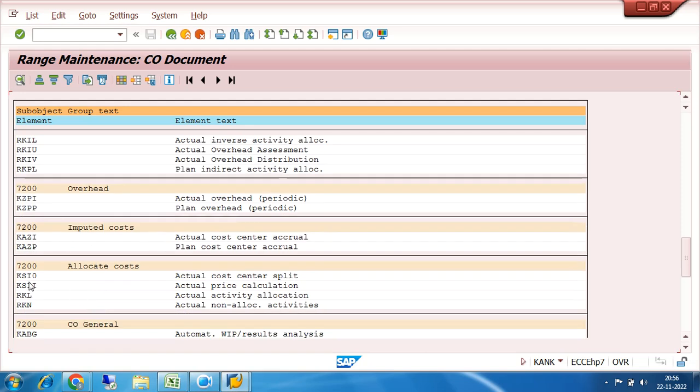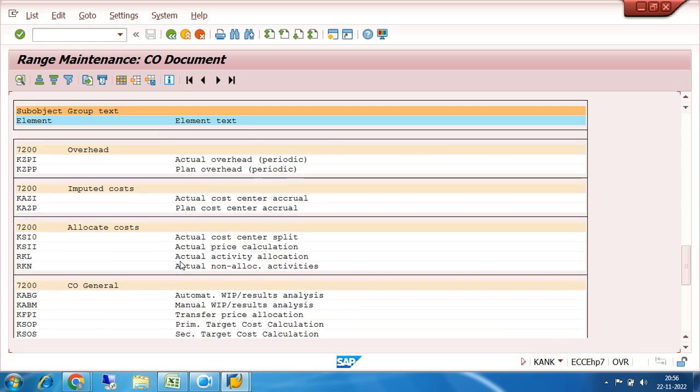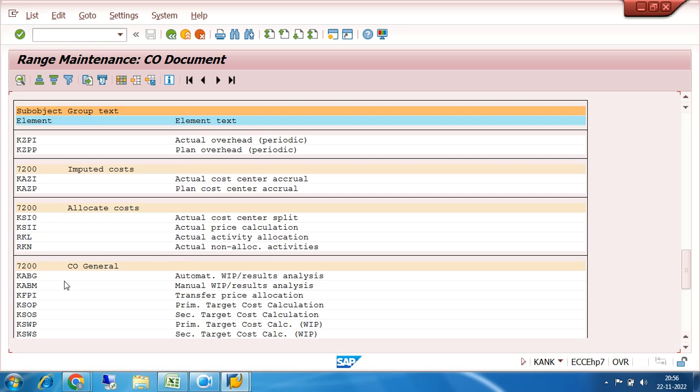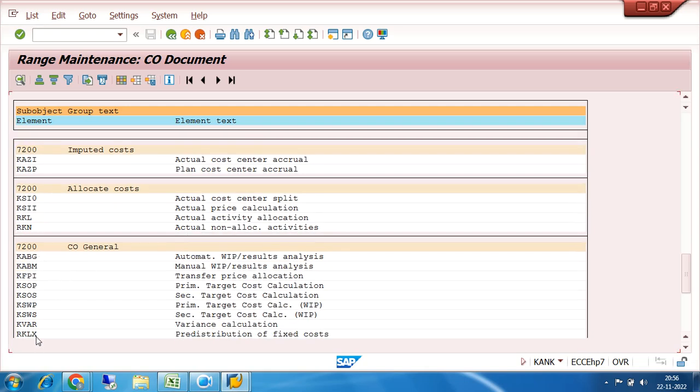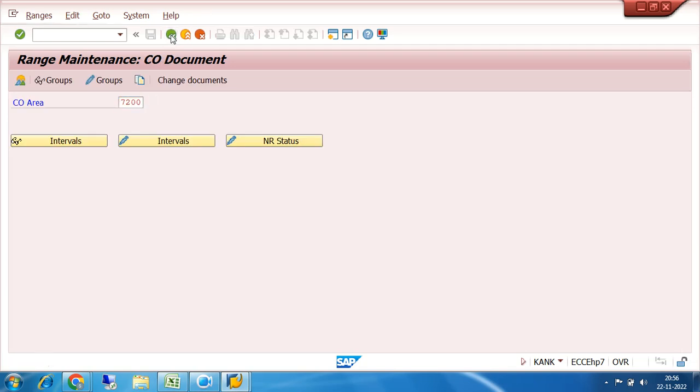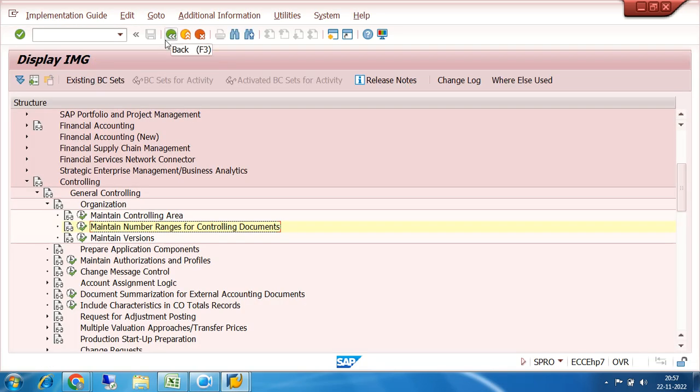Similarly, actual price calculation in product costing will be KSII. Similarly, actual activity allocation, RKN. In case of activity based costing, these things will be there. So lots of transaction types are there which will be used. But we have already copied the number range, and that will be used for my purpose.